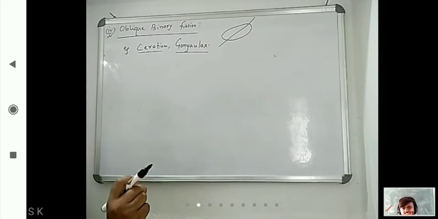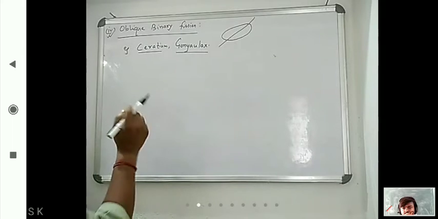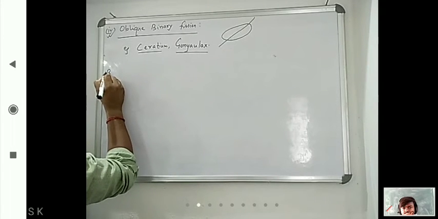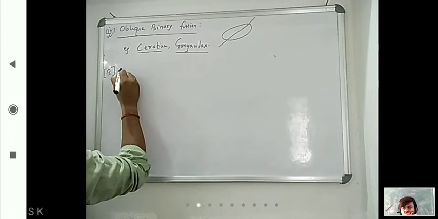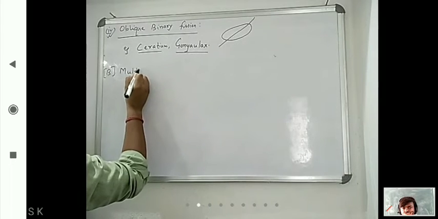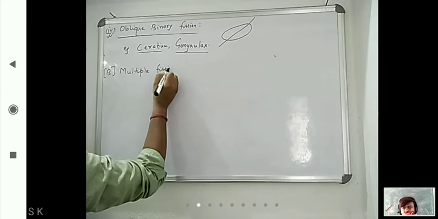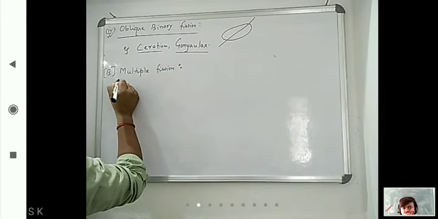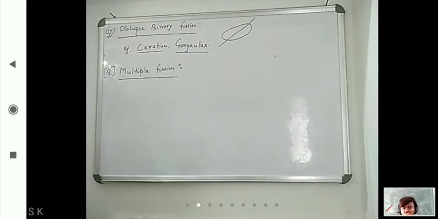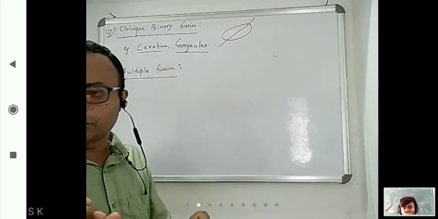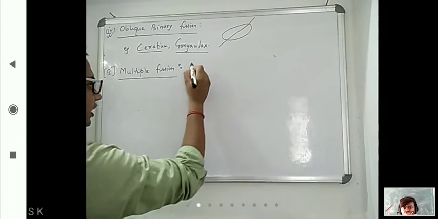Okay, now first we have seen the types of asexual reproduction. First we saw binary fission. Now next is multiple fission. Here what happens? The parent body divides into many similar daughter cells. So what can we say?